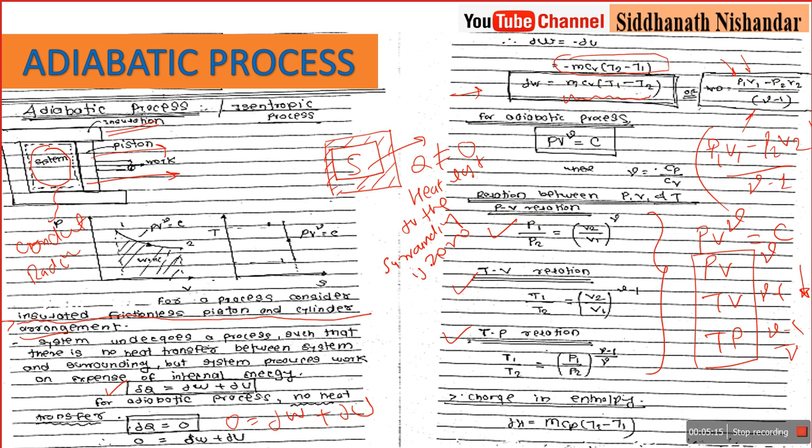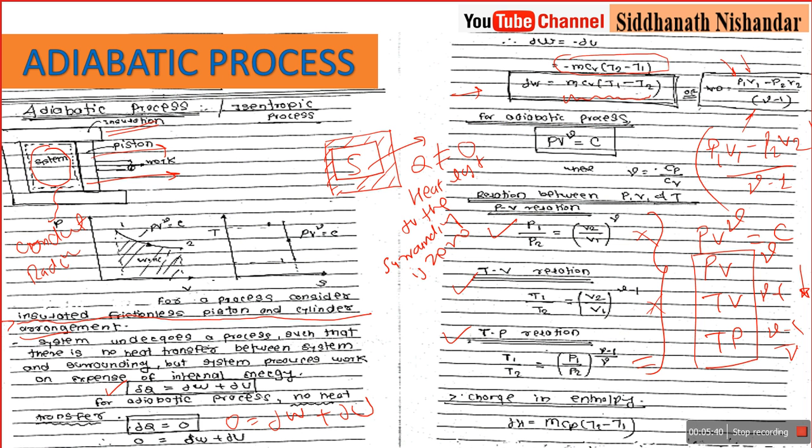In PV, P1 upon P2 is equal to V2 upon V1; there is a cross, 1 upon 2 is equal to 2 upon 1. In TV also there is a cross connection: T1 upon T2 is equal to V2 upon V1. But in the case of TP, we remember the equal sign. I am giving a hint on how to remember PV, TV, TP: gamma, gamma minus 1, gamma minus 1 upon gamma.